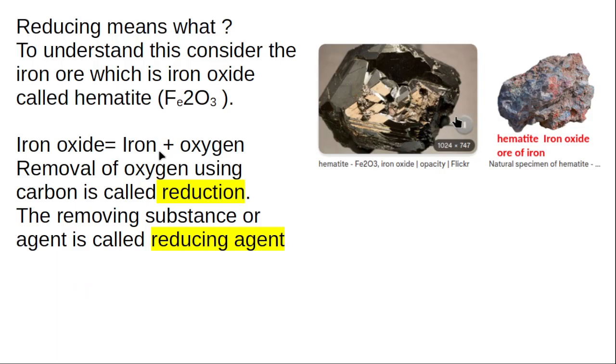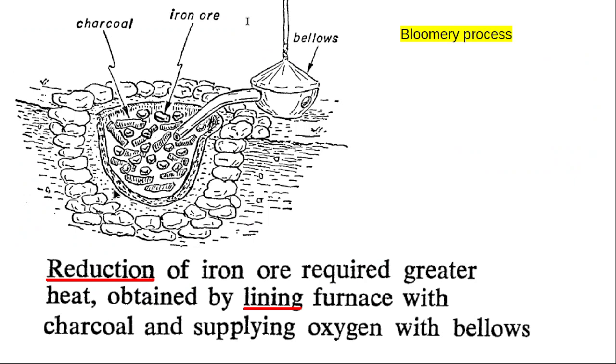Here the point is, hematite is iron oxide. So to get iron only, you have to remove oxygen. In the preparation of iron, what are you doing? You are putting iron ore. Iron ore means iron plus oxygen, and also you are putting charcoal. Charcoal means a coal. Coal is nothing but carbon. At high temperature, the carbon atoms of charcoal simply take away oxygen from iron ore. Once the oxygen is taken away from iron ore, then only iron will be left, because iron ore is nothing but iron plus oxygen.